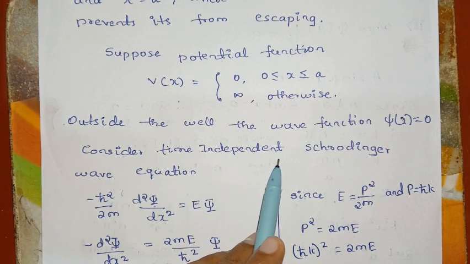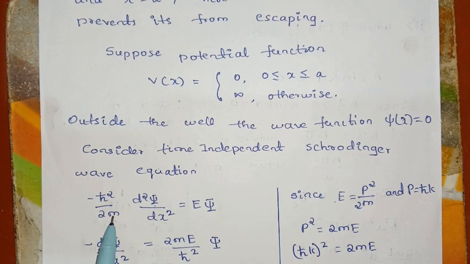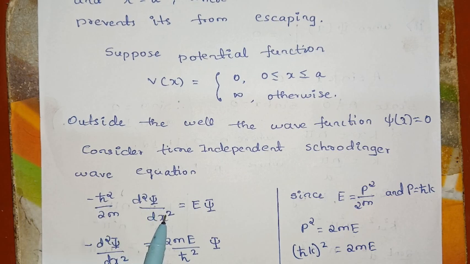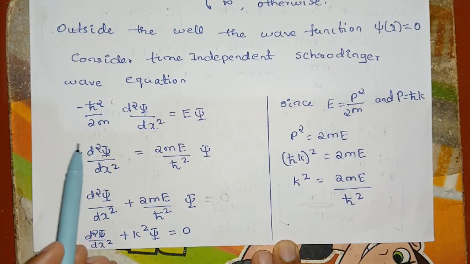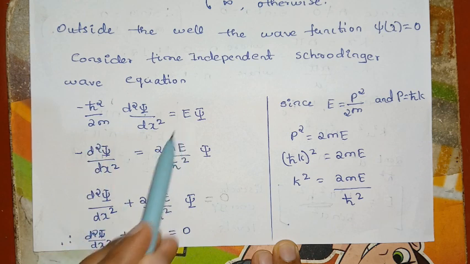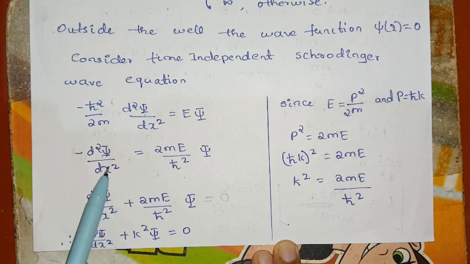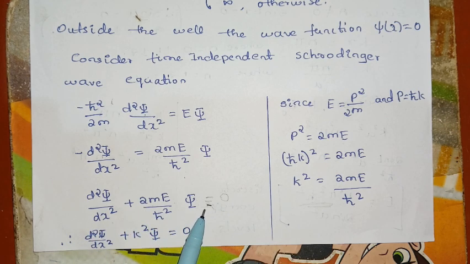Consider the time-independent Schrodinger wave equation. We know that the time-independent Schrodinger wave equation is minus h bar squared divided by 2m, d squared psi by dx squared, is equal to E into psi. Now rearranging, bring d squared psi by dx squared to the left-hand side: d squared psi by dx squared plus 2mE divided by h bar squared into psi is equal to 0.